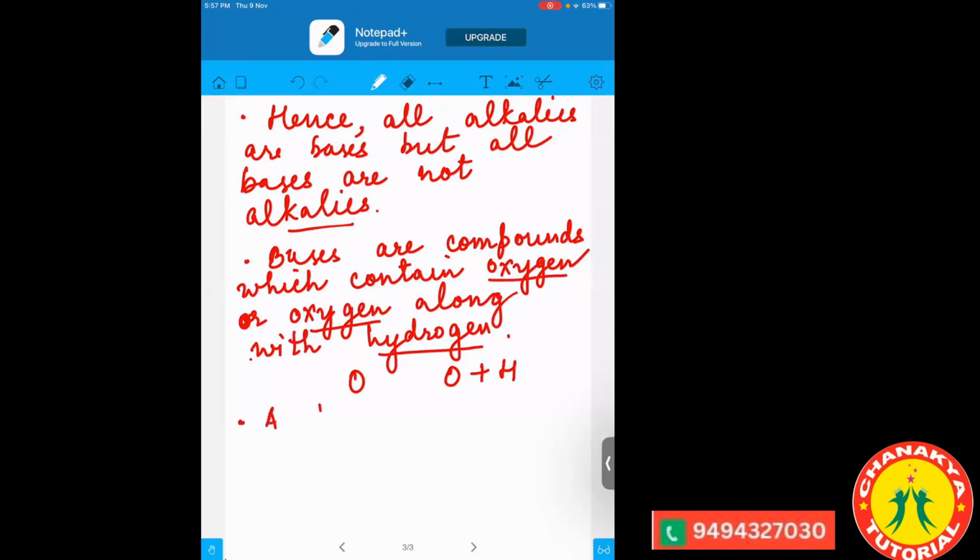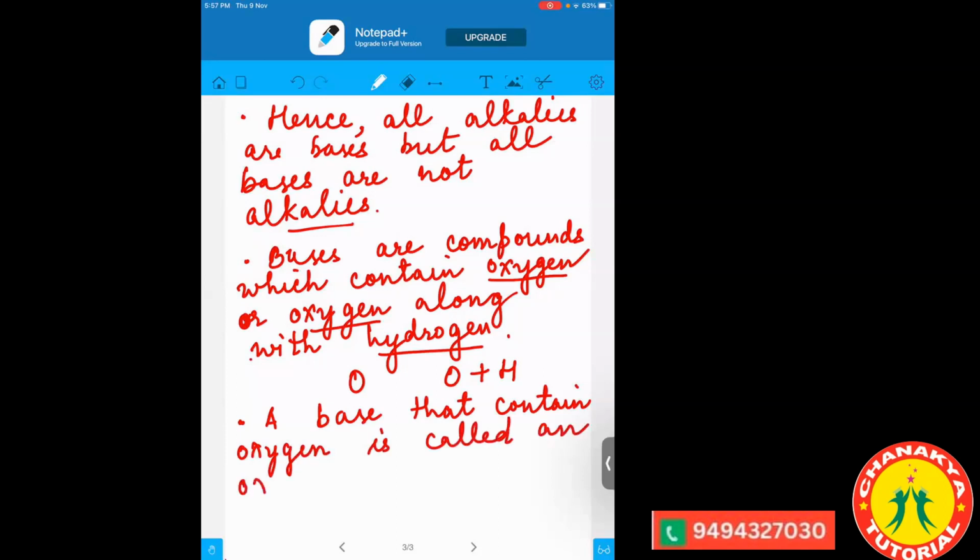Now, a base that contains oxygen is called an oxide. So what do we call them? If any base has the oxygen in it, we call them the oxide. Can you give me an example of it? Like any example where the base contains oxygen?